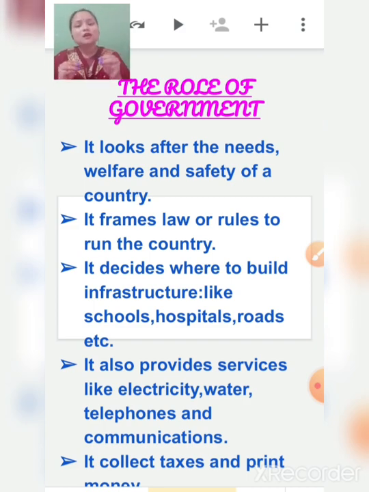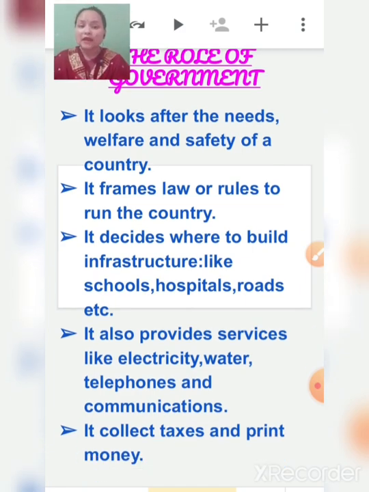In the same way, the government has to look after the needs, welfare and safety of a society, of a country. So the government frames laws and rules to run the country. As I have told you, without any laws, without any rules, a country cannot run properly, because people will do whatever they want to do, whether it is citizens, government or anybody else. So framing law was a very important thing which the government has done.